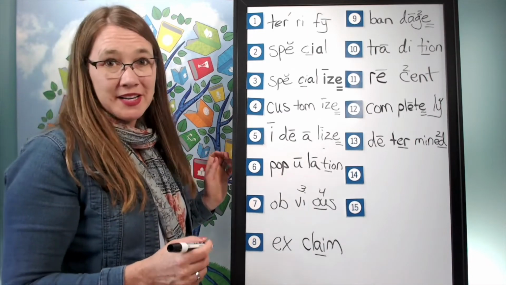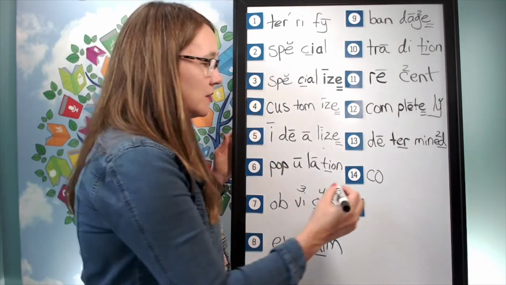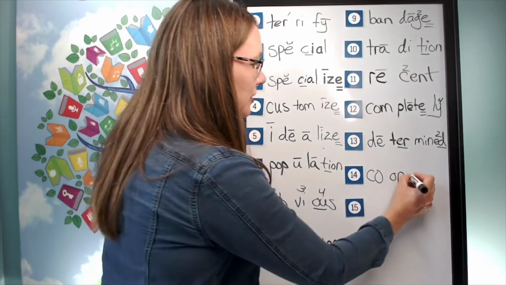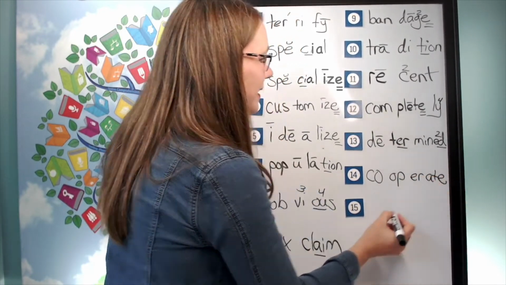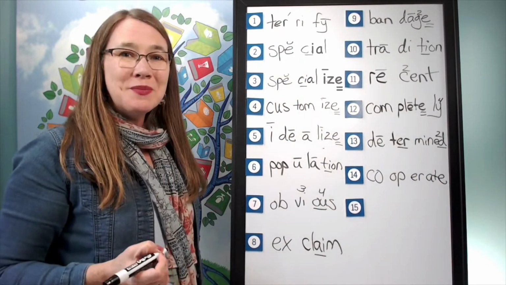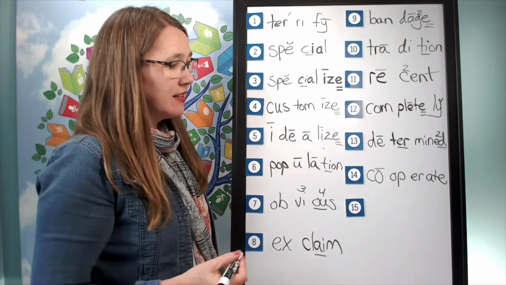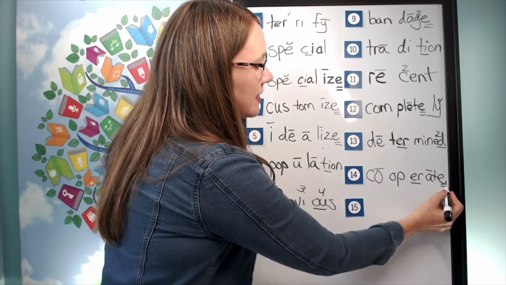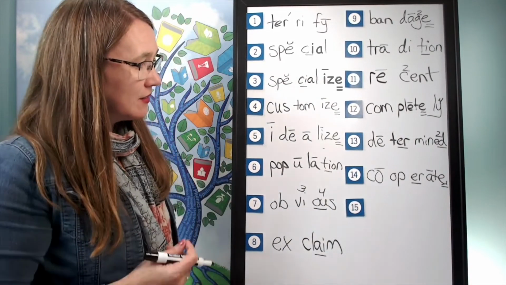And help me to write it. The first syllable is co, k, o. The second syllable is op, op. The third syllable is er. The fourth syllable is ate, ate. Silent final E. How will we mark it? We'll put a line over the O. It's at its long sound at the end of the syllable. We'll underline the er, and notice the vowel said its long sound because of the silent final E.